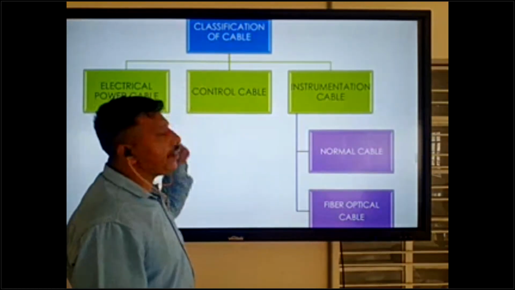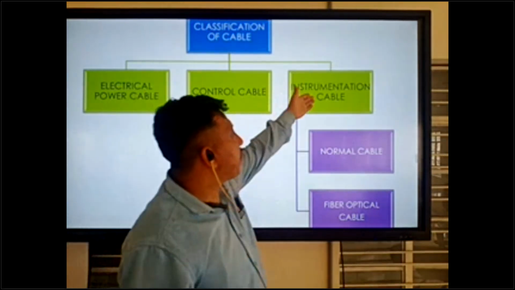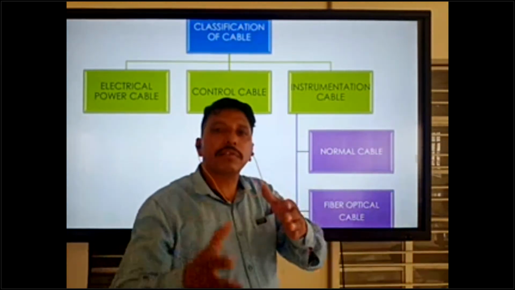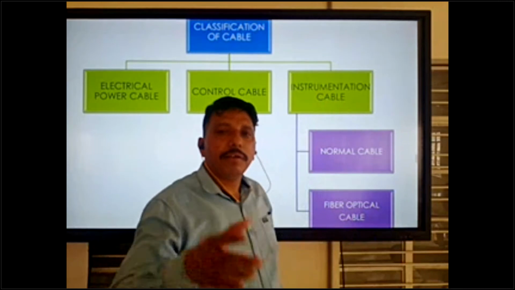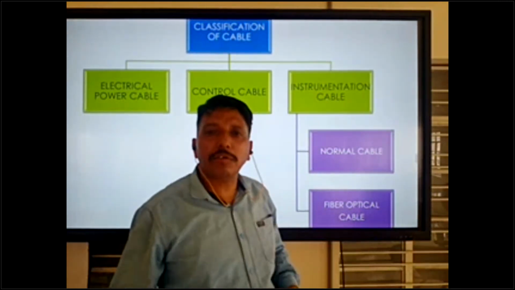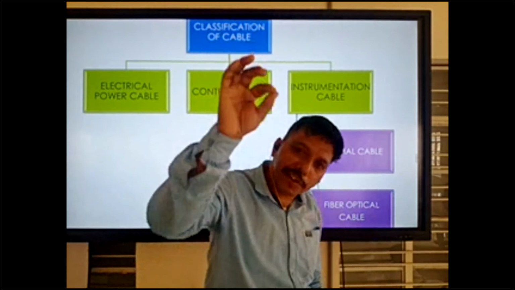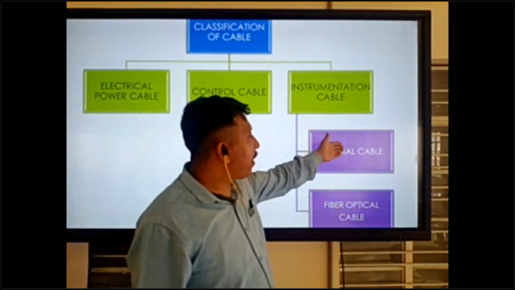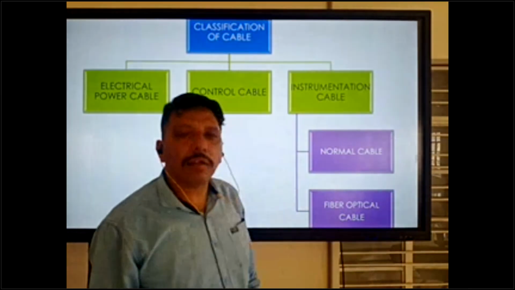Instrumentation cable, we can give and control the signals, and take the knowledge of the signals. And this is 2 types, normal cable and fiber optical.